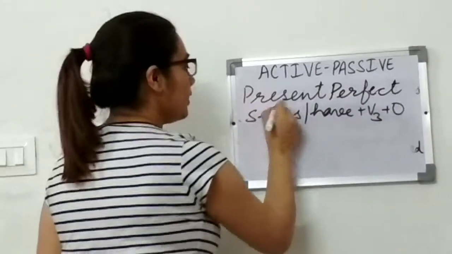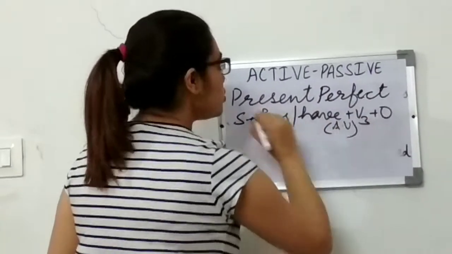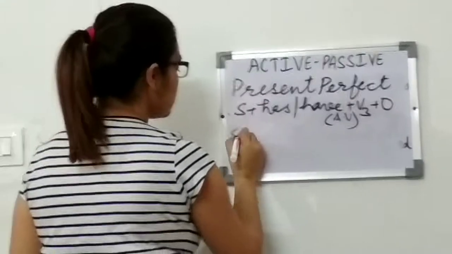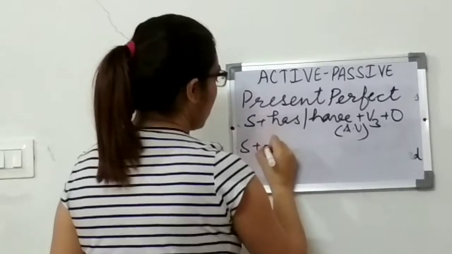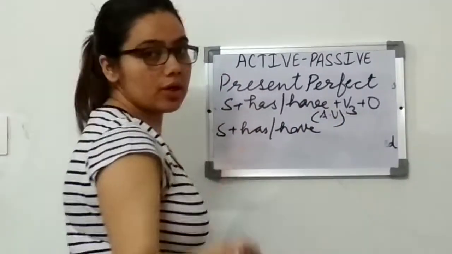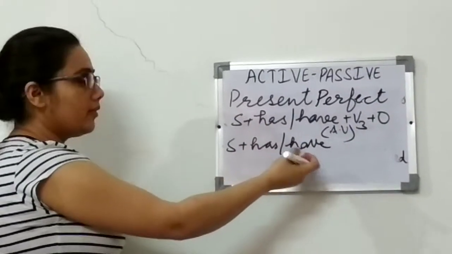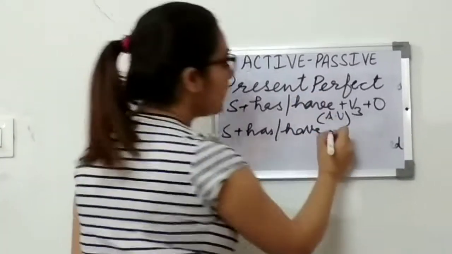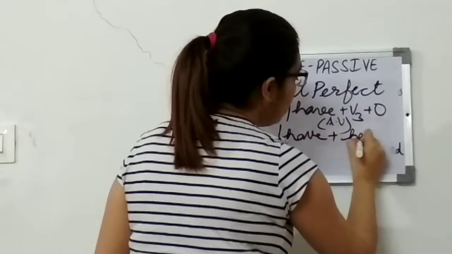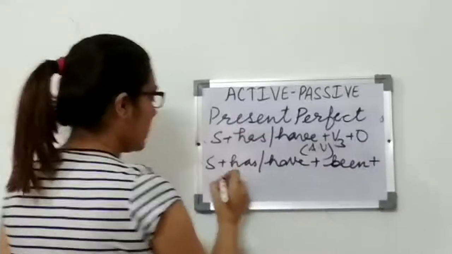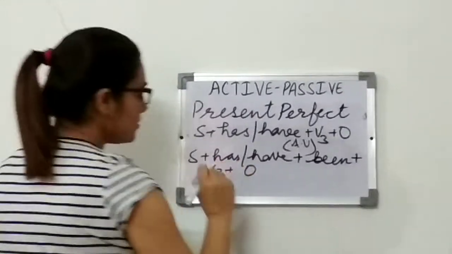So when we change into passive voice, the object will become subject plus has or have, depending upon the kind of subject you are using. As you know, with the plural subject we use have, and with singular subject we use has. Then we put been here plus third form of verb plus object, right?